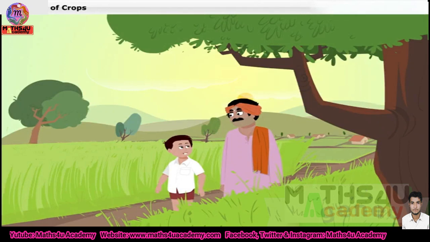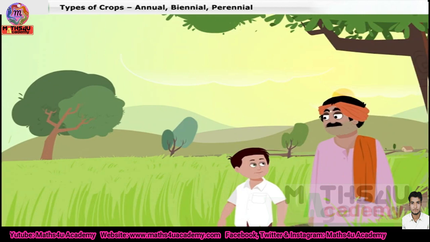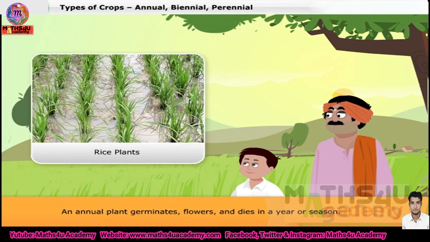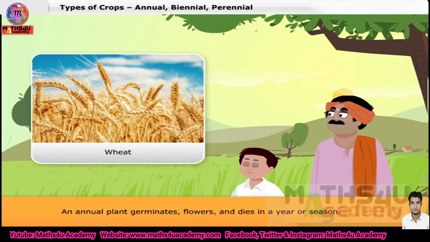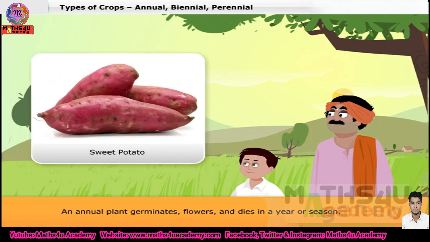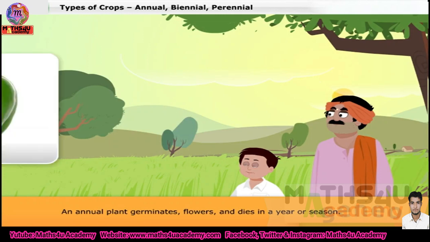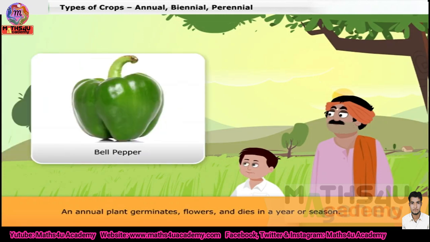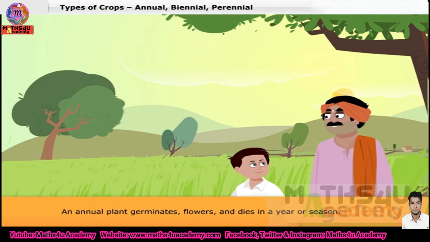Father, how do we decide which crops to grow? Son, there are different types of crops. Some of them live for a year only, while others live for many years. Plants like rice, wheat, tomatoes, sweet potato, and bell pepper usually germinate, flower, and die in 1 year or season. Such plants are called annual.